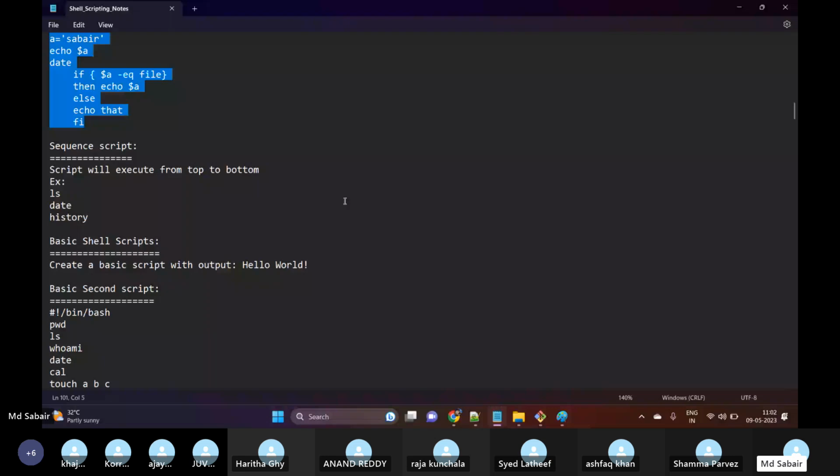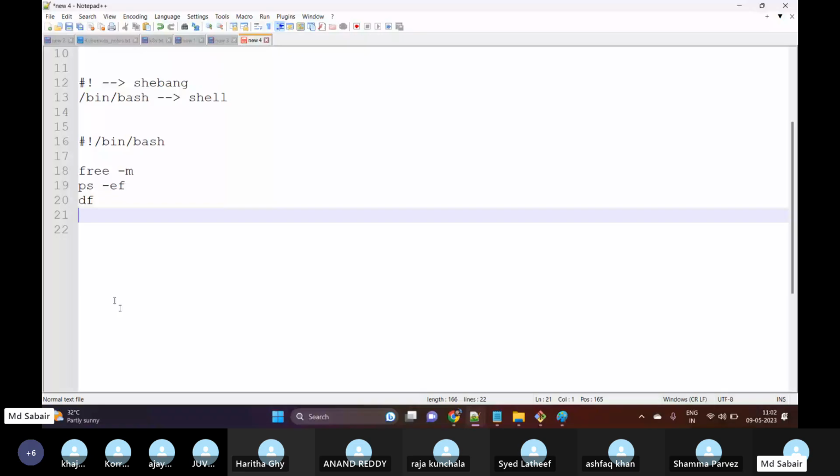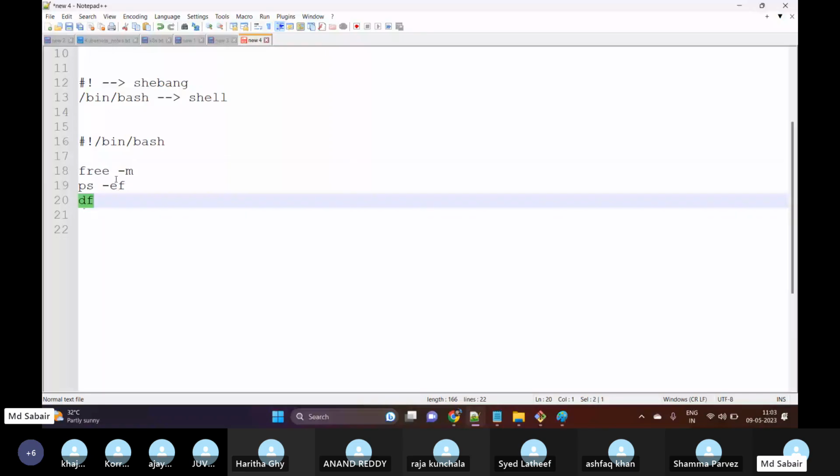Sequence of script means, in bash scripting or shell scripting, the first command which has been provided will get executed first, then the second command, and then the third command. Means the sequence is top to bottom.